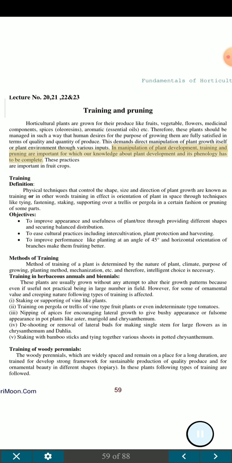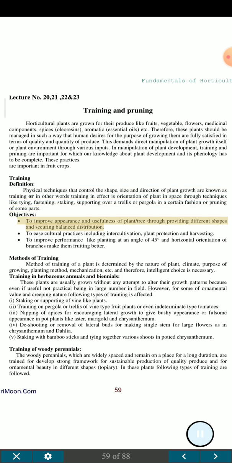In manipulation of plant development, training and pruning are important, for which our knowledge about plant development and its phenology has to be complete. These practices are important in fruit crops. Training definition. Physical techniques that control the shape, size and direction of plant growth are known as training, or in other words training in effect is orientation of plant in space through techniques like tying, fastening, staking, supporting over a trellis or pergola in a certain fashion or pruning of some parts.